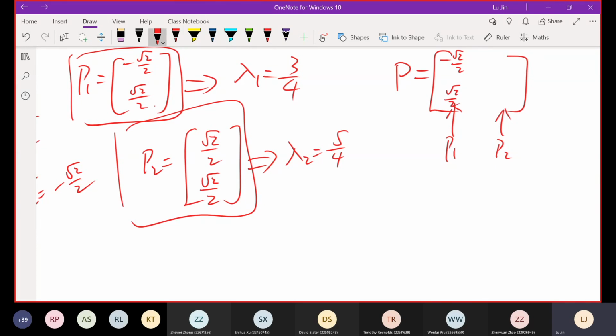So these two elements are coming from the P1 vector. And then the next row is square root 2 over 2, square root 2 over 2. These two highlighted values are coming from the P2 vector. So this is just how to organize the P matrix. But how can this P matrix be used? This will be linked to our transformation.